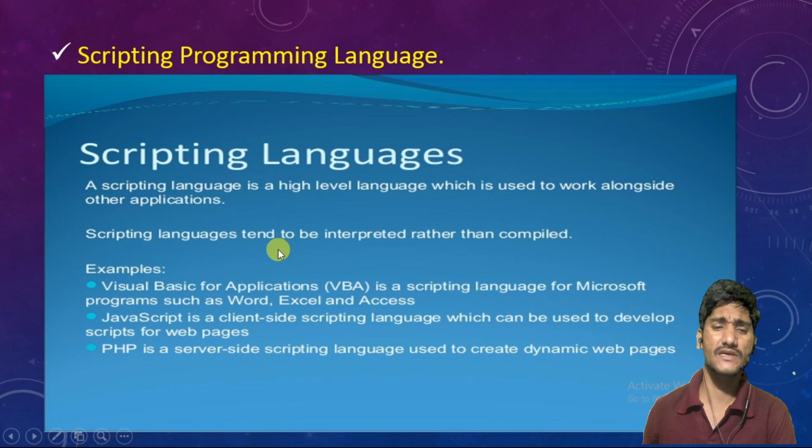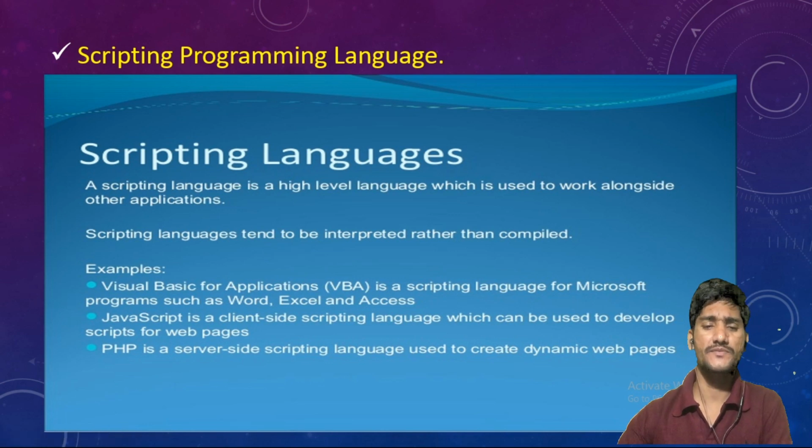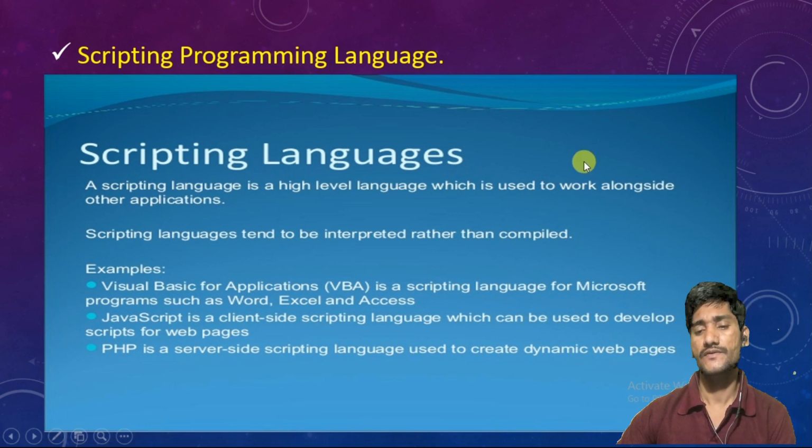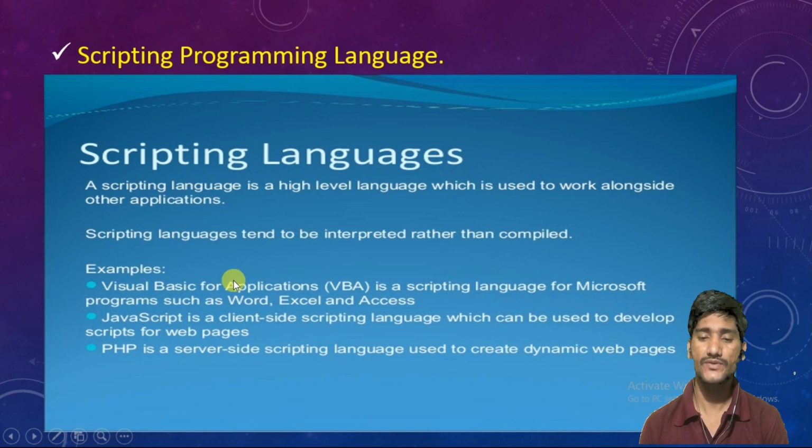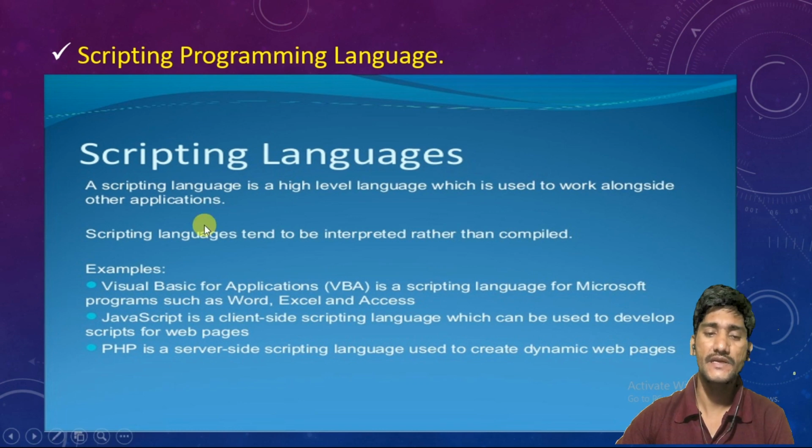Scripting language is a kind of style also. A scripting language is a high level language which is used to work alongside other applications. Scripting languages tend to be interpreted rather than compiled. A scripting language is like a script type. When we write a script, it is a complete program.